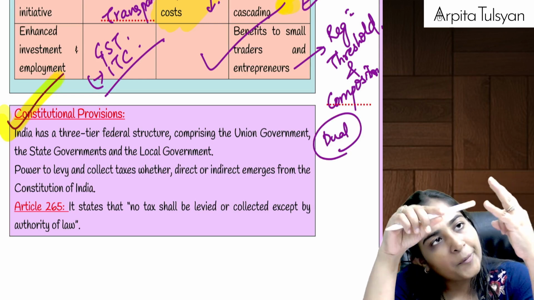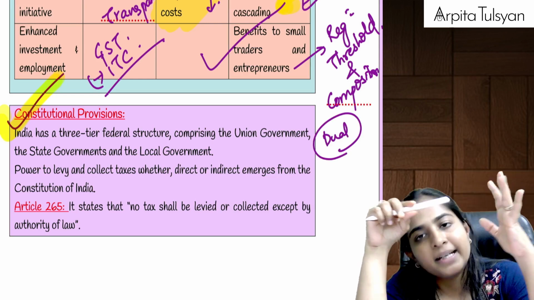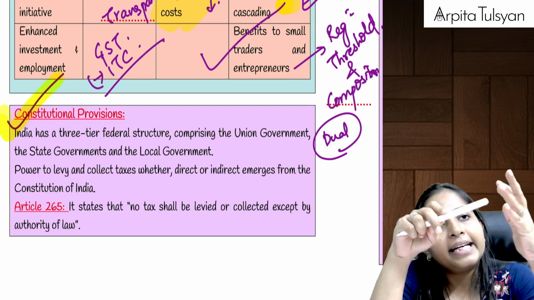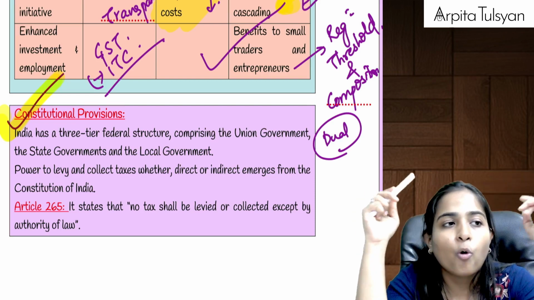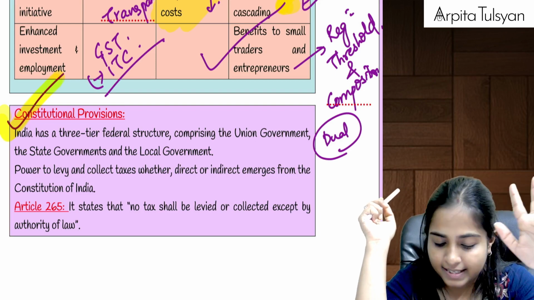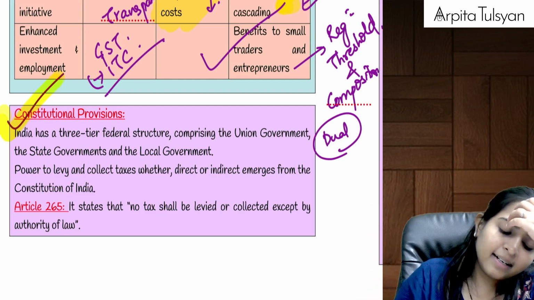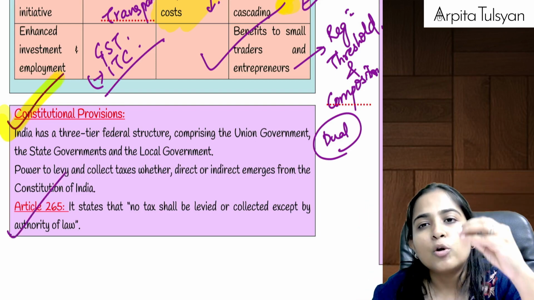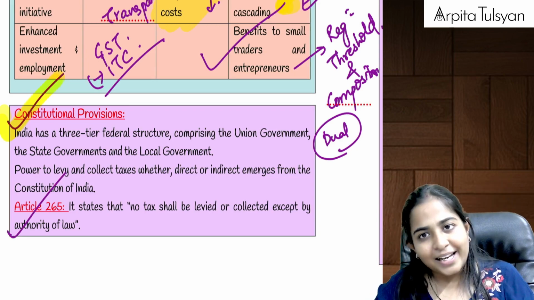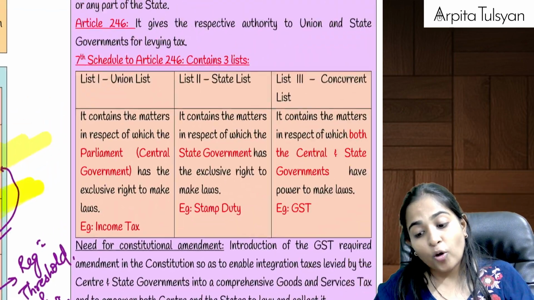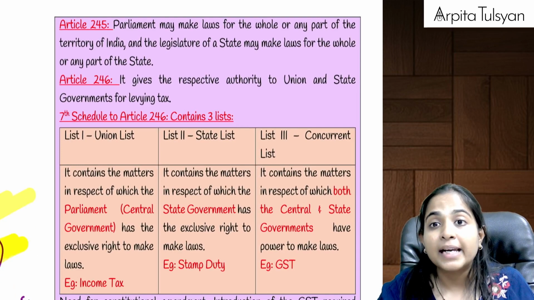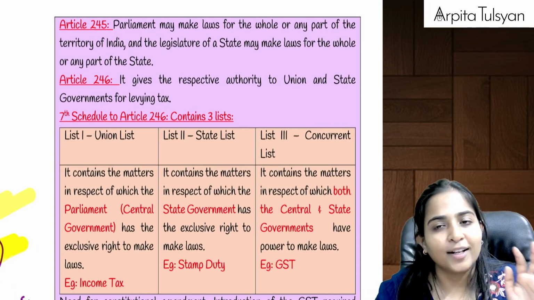The biggest government is the central government, then your state government, and then your local authority. And each of the governments has been given its own respective powers to levy taxes, right? And article number 265 says that without power, no taxes can be levied. If there is no authority in the constitution, then you cannot levy any taxes, not allowed, right?